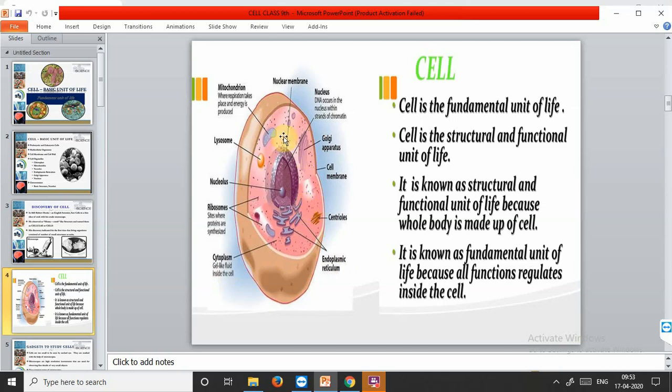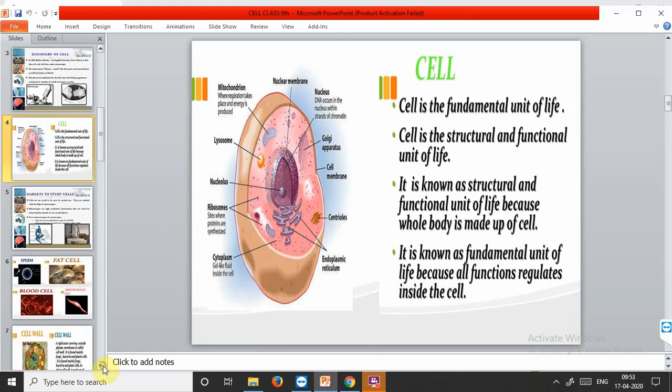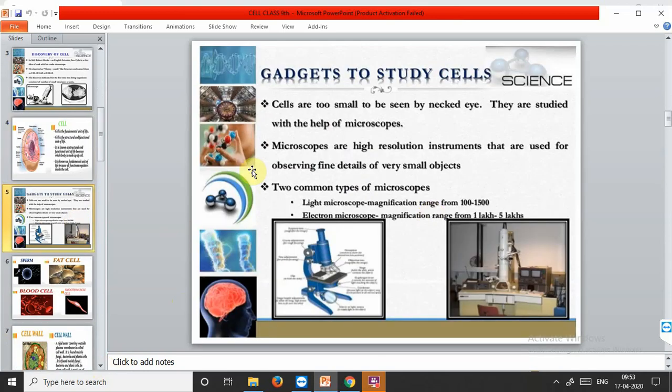The cytoplasm is a fluid-like substance where all these components of the cell, the cell organelles, are present. Let's move on further. How were these little compartments seen? As we all know, cells are too small to be seen by the naked eye. They are studied with the help of microscopes.